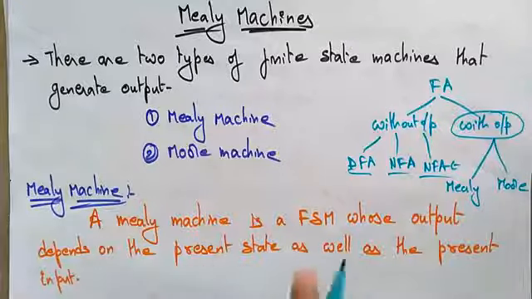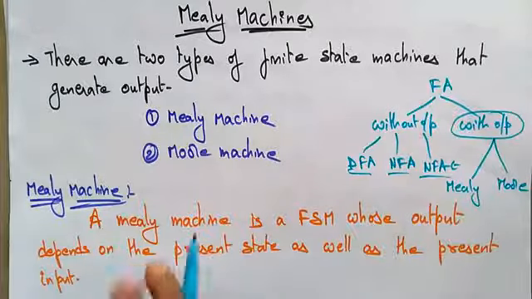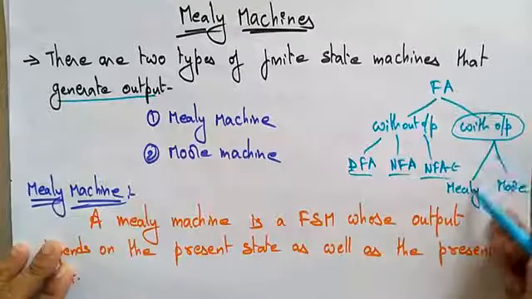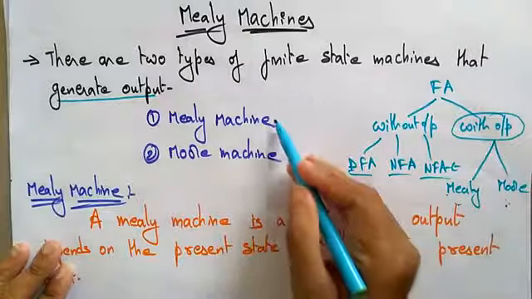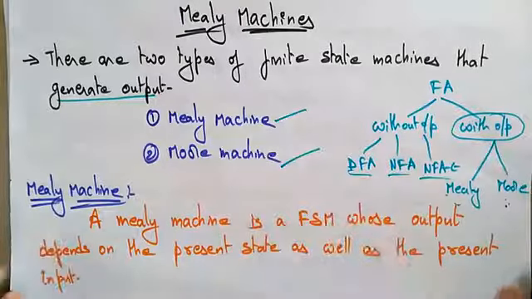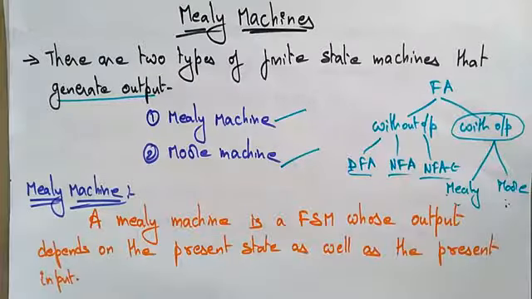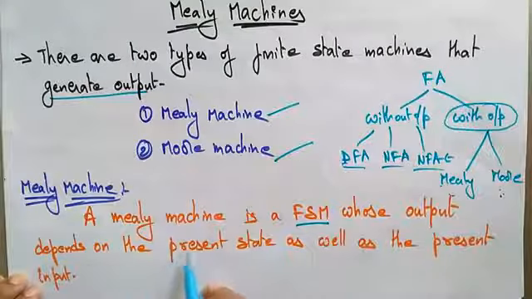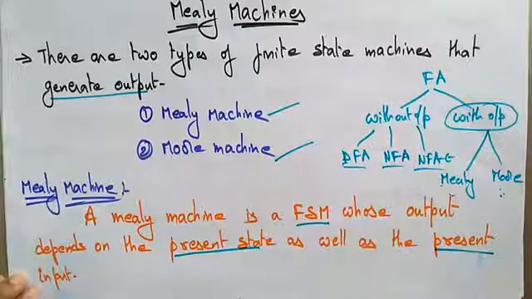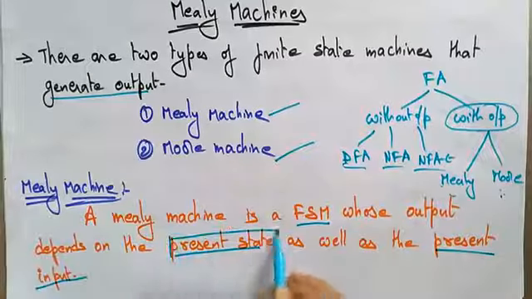Okay, so now let's see. There are two types of finite state machines which generate the output. What are the two finite state machines? That is the Mealy machine and the Moore machine. So in this video, I want to give an introduction, the definition of the Mealy machine and a simple example on the Mealy machine. A Mealy machine is a finite state machine whose output depends on the present state as well as the present input. This thing you have to remember.